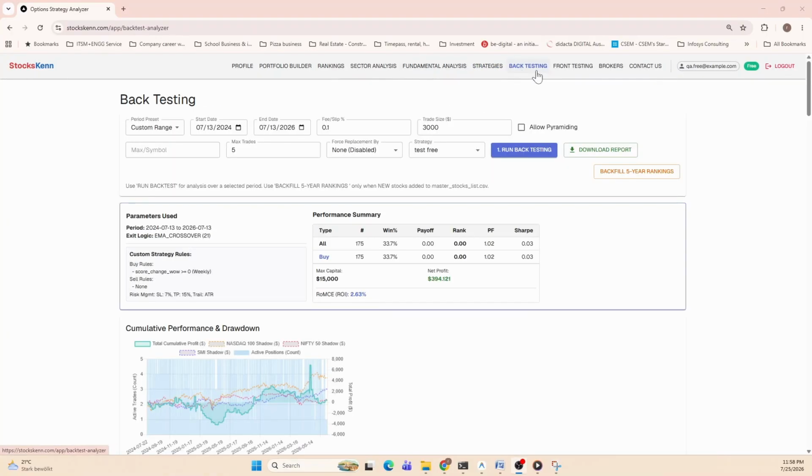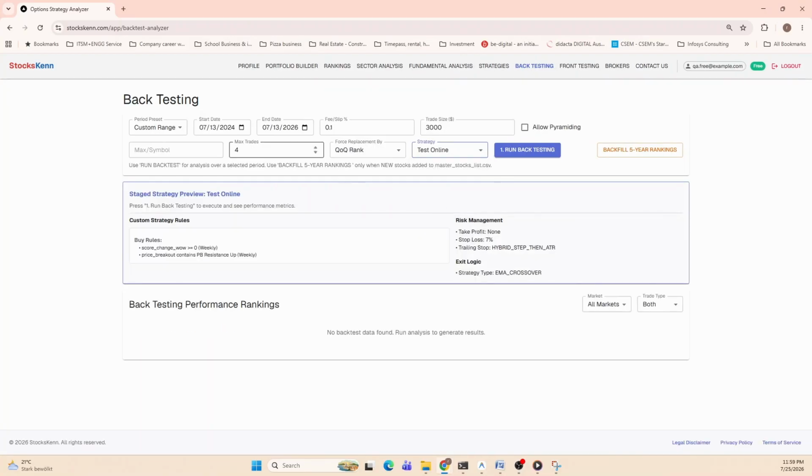So when you come to backtesting, after you have created your strategies, you will be able to select the strategy you have created under the strategy. So we created a test online. If I select that, then it will capture all the criteria from that strategy and fill the details here. So you can eyeball that this is your strategy. Here you also have to specify the historical time frame in which you want to run the strategy to see how it performed.